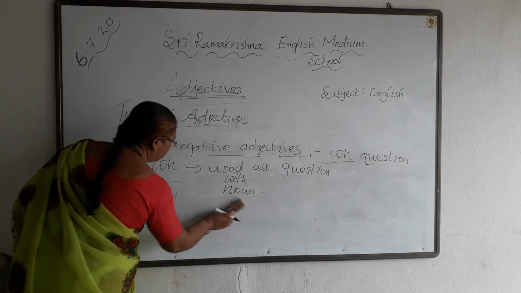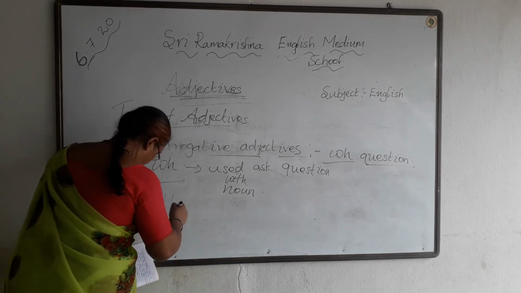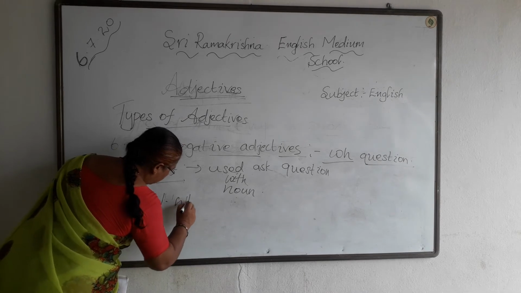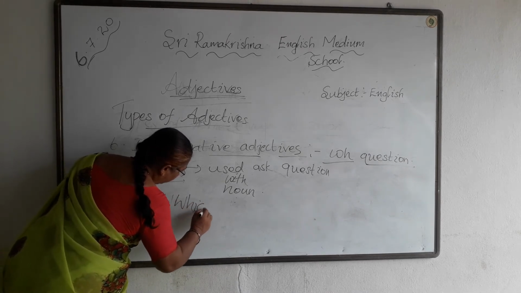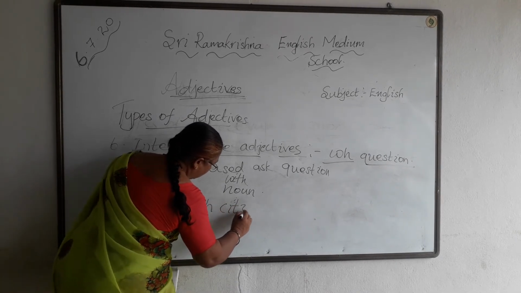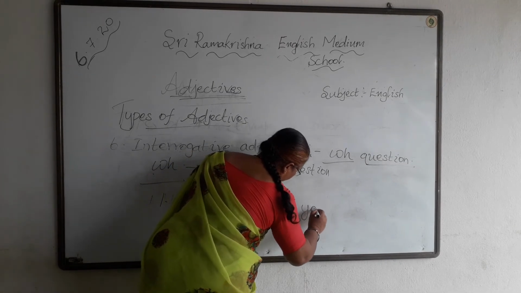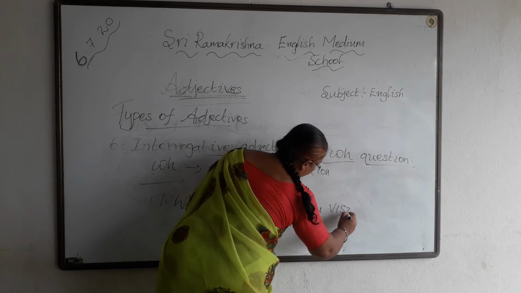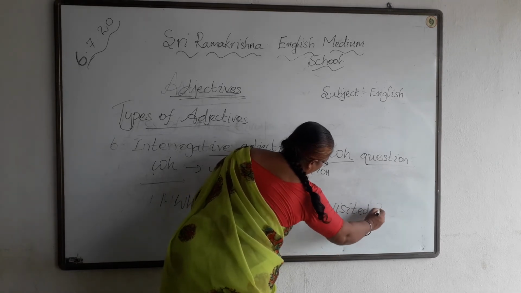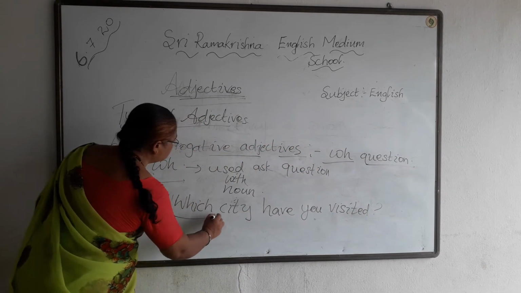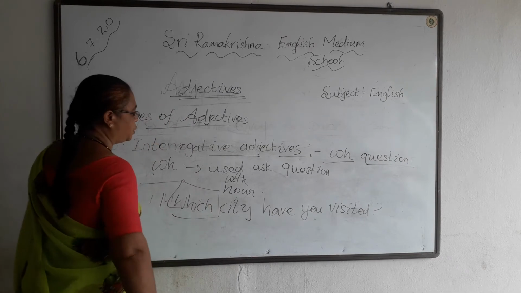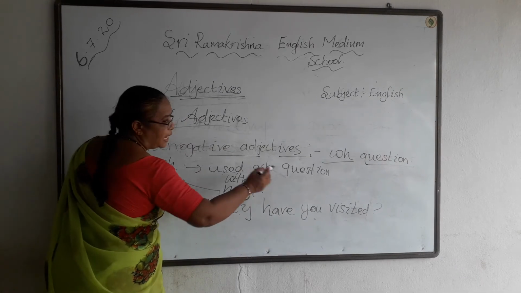For example, which city have you visited? Which city have you visited? Here, which is the WH question used with the noun to ask a question.